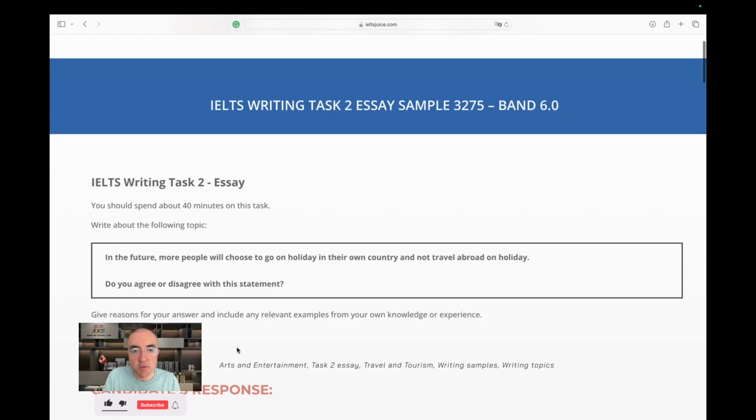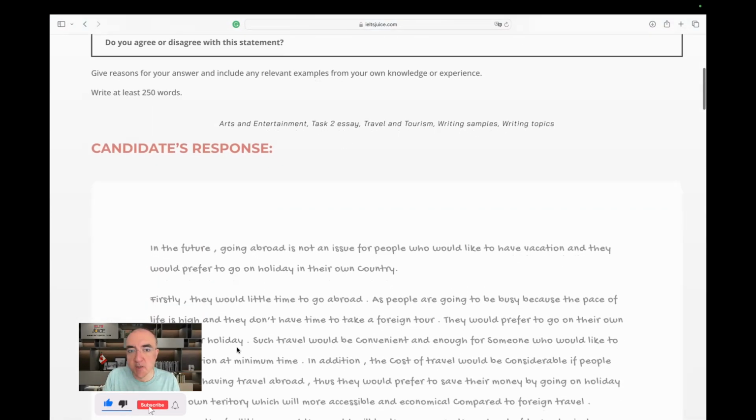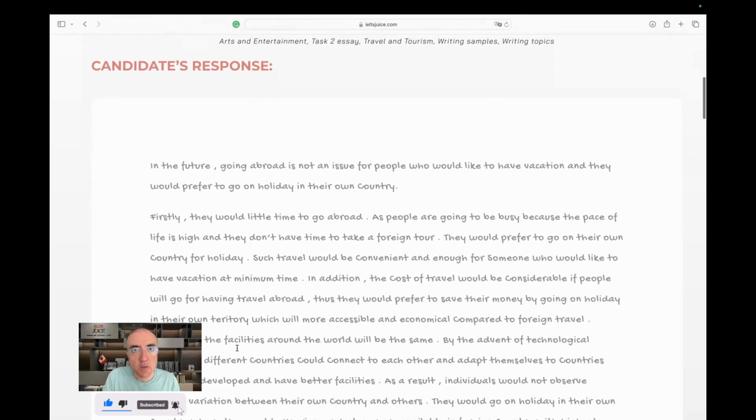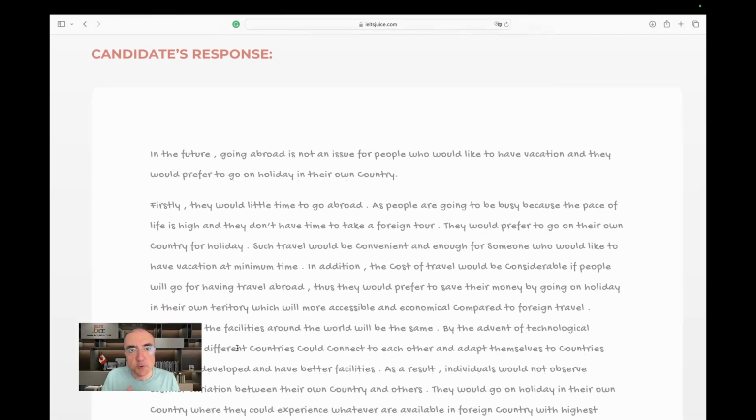Now here's a sample. Let's see how it is done. All right. In the future, going abroad is not an issue for people who would like to have a vacation. It's countable. And they would, I need a comma here because the subject changes.